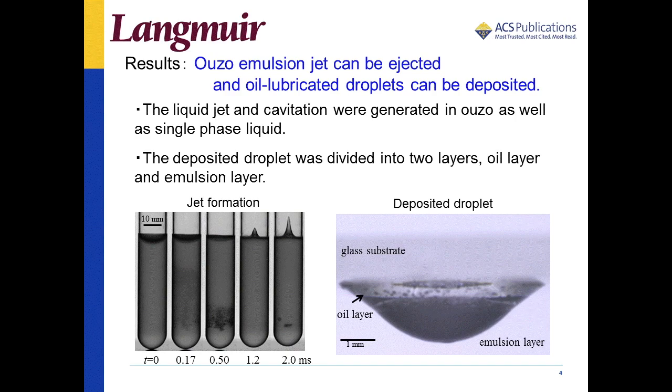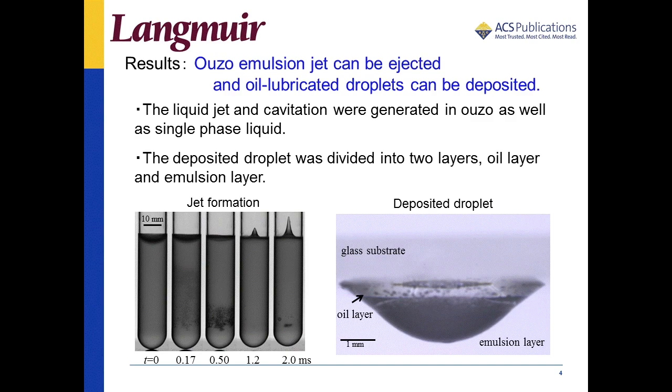The overall trend of fluid dynamics of ouzo emulsion was similar to that of water and thus might be understandable based on the model for the single-phase liquid. Furthermore, we could collect the deposited droplets of ouzo emulsion. As you can see in lower right figure, the deposited droplet consists of two layers. An upper layer is relatively transparent, while another portion seems cloudy. Considering the transparency and liquid density, these are likely the octanol and ouzo emulsion respectively.